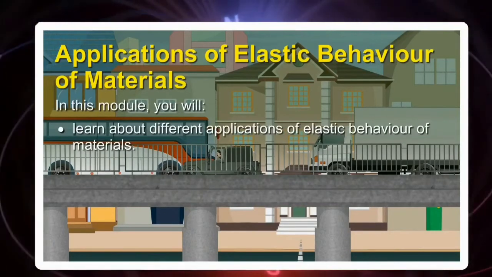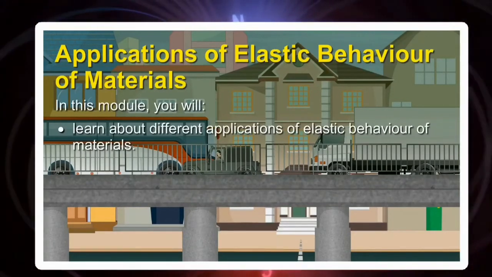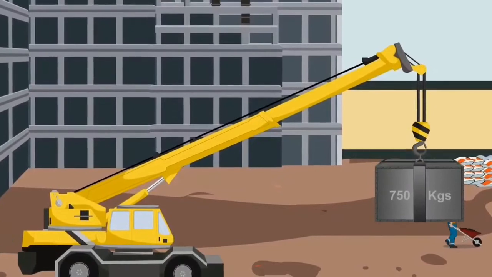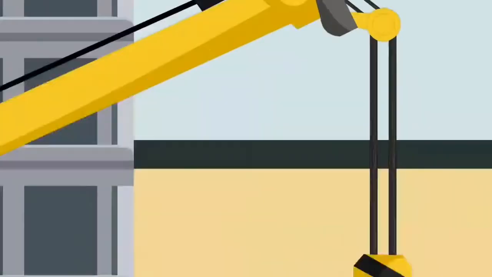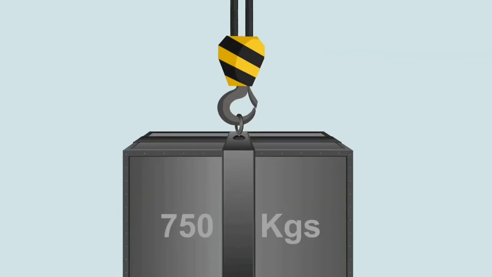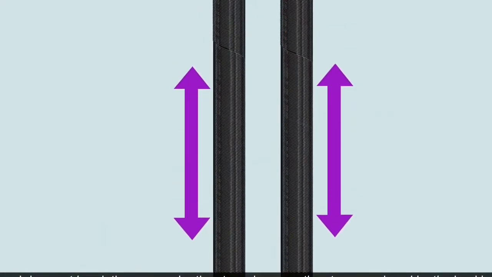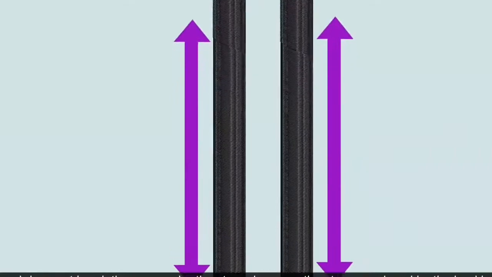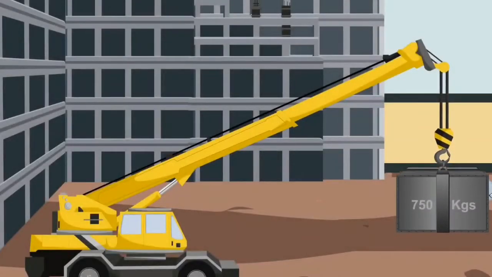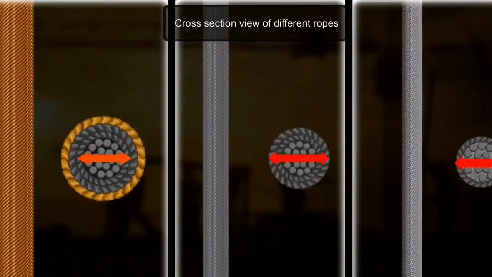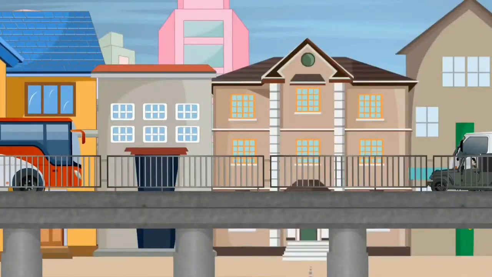In this module, you will learn about different applications of elastic behavior of materials. You might have seen a crane lifting a heavy load at a construction site. Cranes have a thick metal rope so that the entire load does not break the rope under stress, because the stress produced by the load is less than the elastic limit of the rope. Thus, cranes are designed to reduce the stress by varying the diameter of the rope according to the elastic limit of the material of the rope.